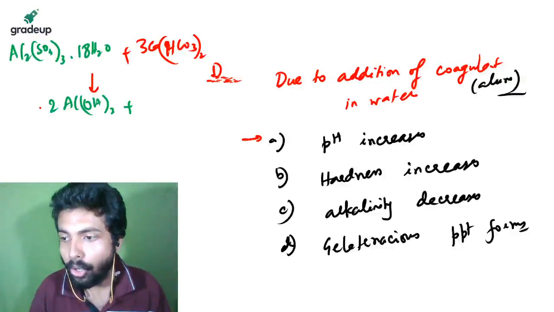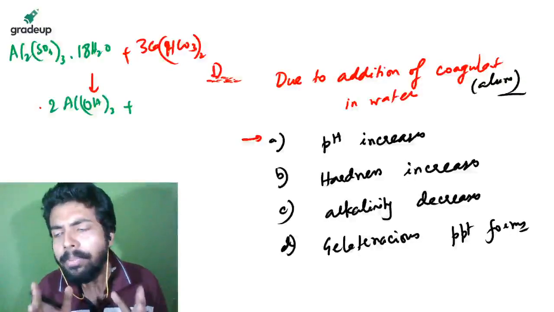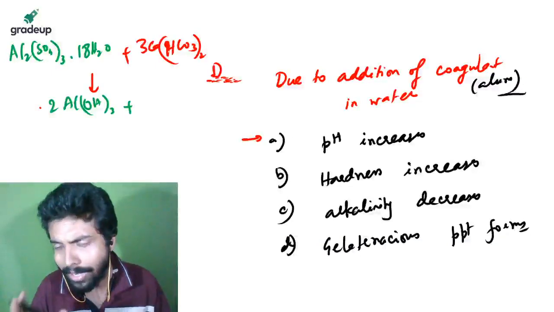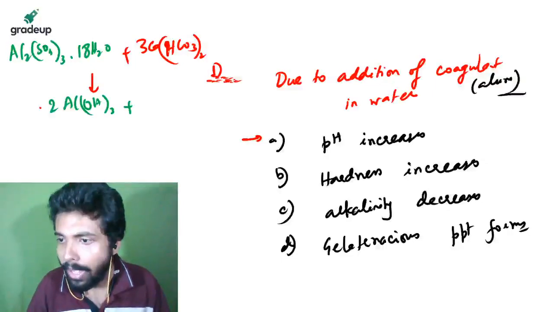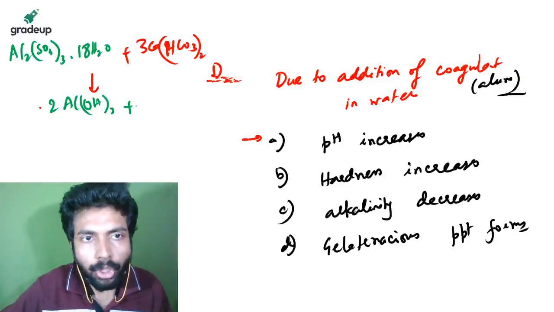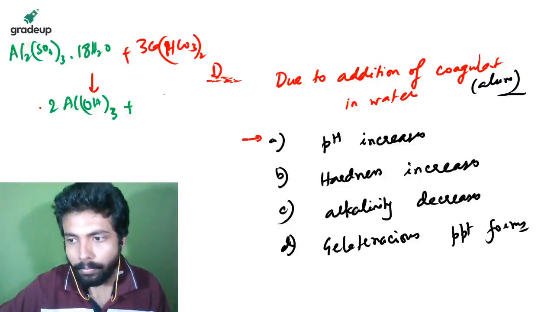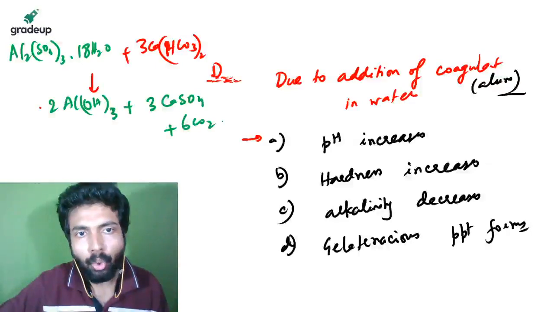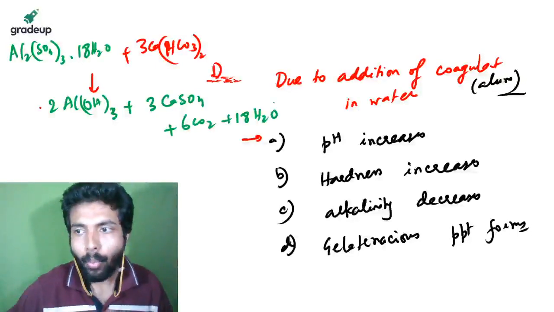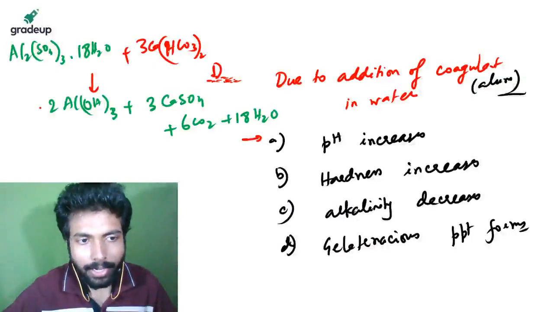Is this a GATE or ESE question? Suppose I'm giving an example, Aravind, of what kind of MSQ questions you can expect. There's a new trend of questions you must know. MSQ, right? So 2Al(OH)3 plus 3CaSO4 plus 6CO2 plus 18H2O. So what can happen?